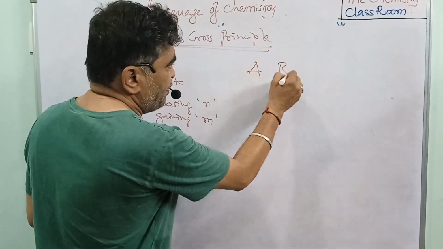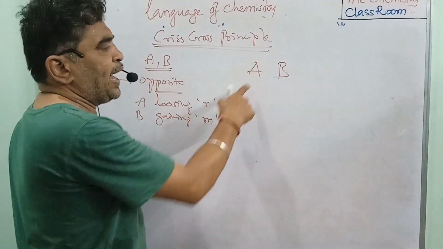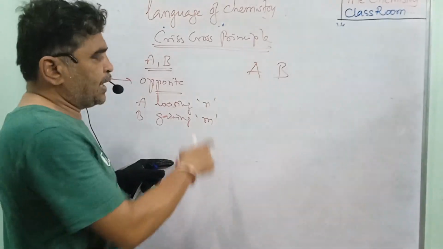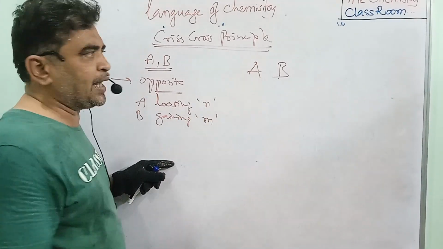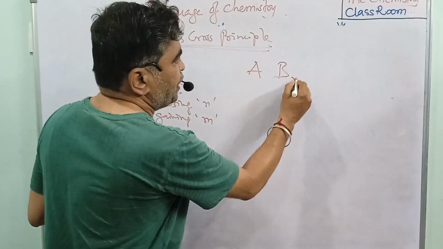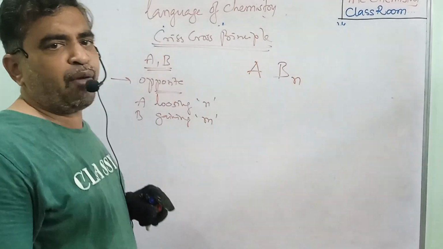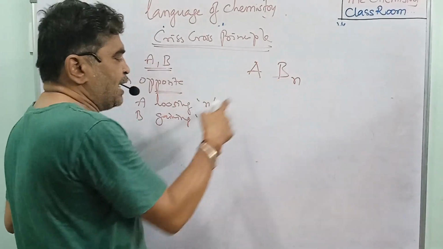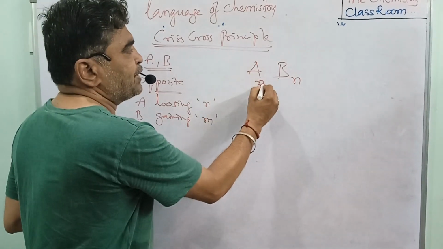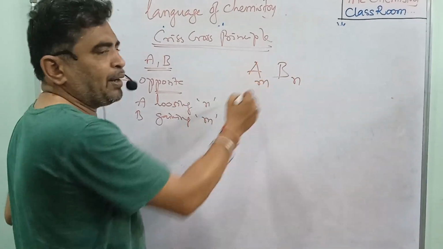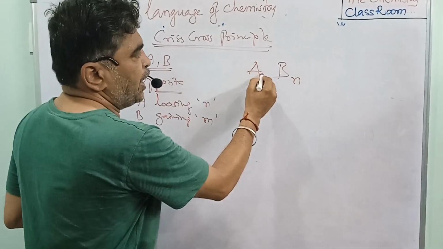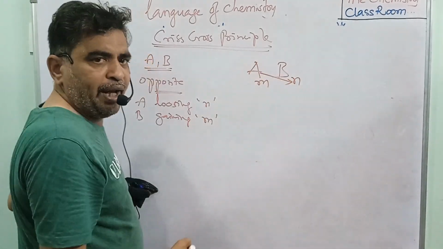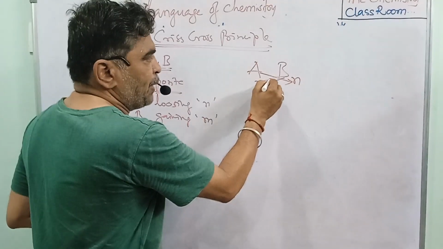So it is A and B. A is losing electrons, and the number of electrons is called valency. It is N. That valency I am multiplying with B. At the same time, the B valency M I am multiplying with A. So the A valency is multiplied with B, and the B valency is multiplied with A.